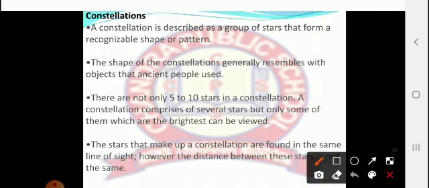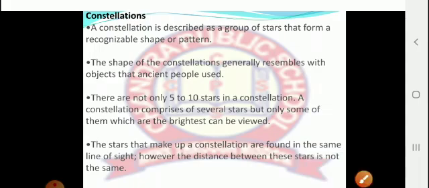Last point, the stars that make up a constellation are found in the same line of sight. It means when we are seeing from the earth's surface, the stars which are in line are actually in the same line of sight, but the distance between these stars is not the same. They are very far from each other.